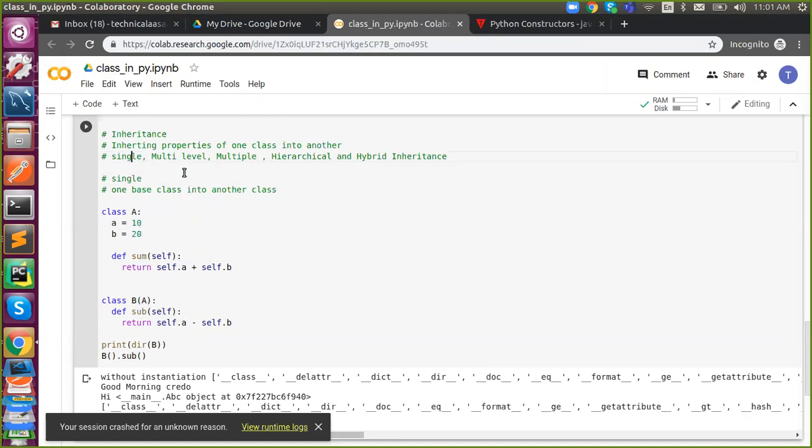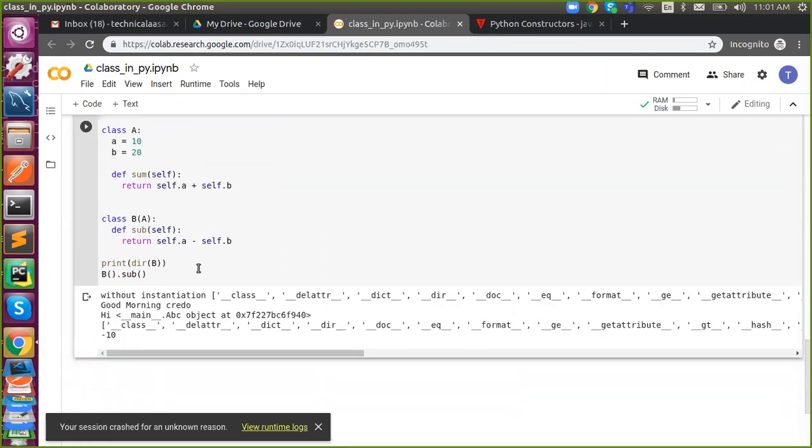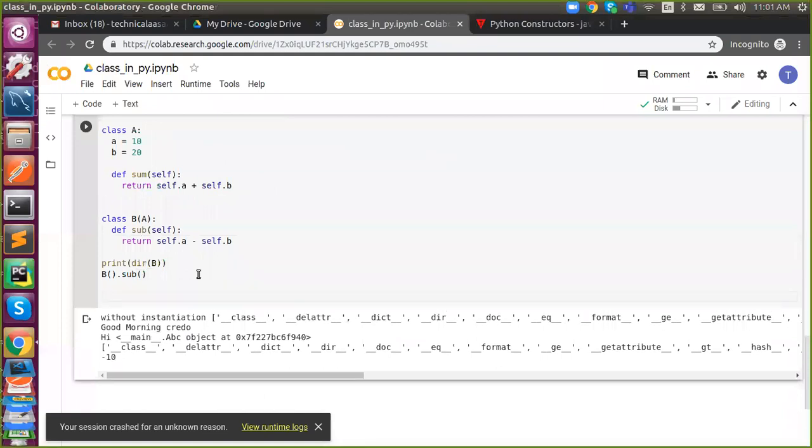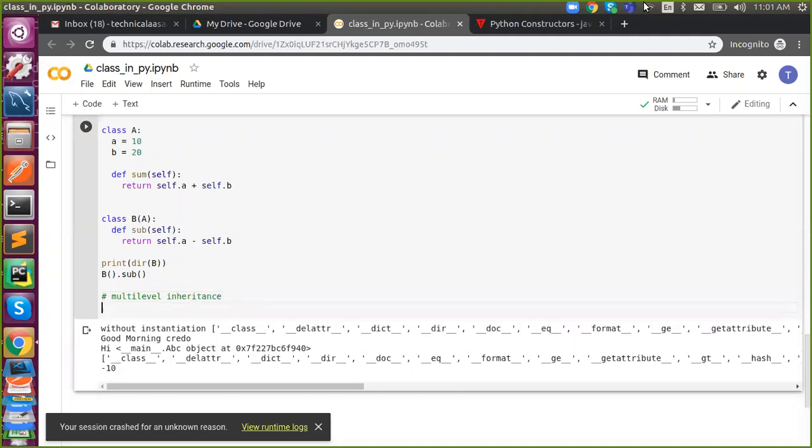And next, we are going to talk about multi-level inheritance. What might multi-level be? Any guesses? Any guesses in multi-level inheritance? More than one class, that is multiple.